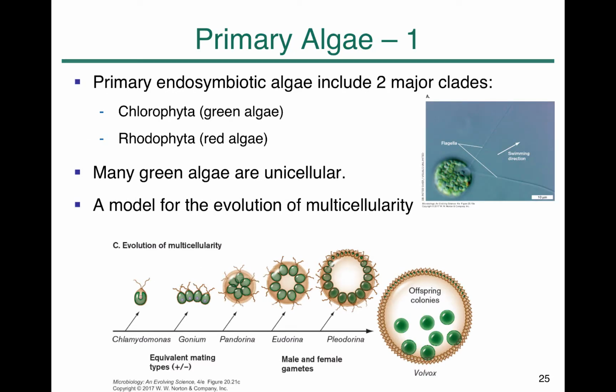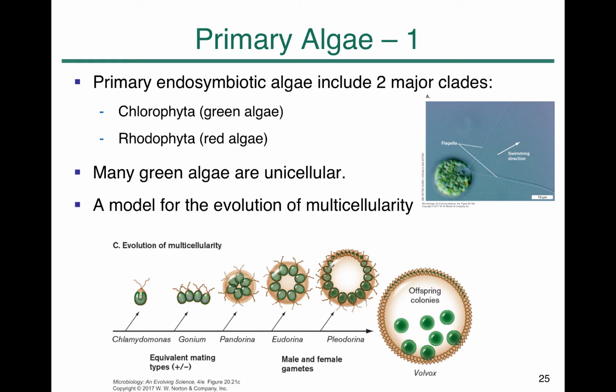Primary endosymbiotic algae include two major clades, Chlorophyta and Rhodophyta. Chlorophyta are also called green algae. Rhodophyta are also called red algae. Those depend on the wavelength of the light that they absorb, and they have different chlorophylls absorbing particular wavelengths of the light.